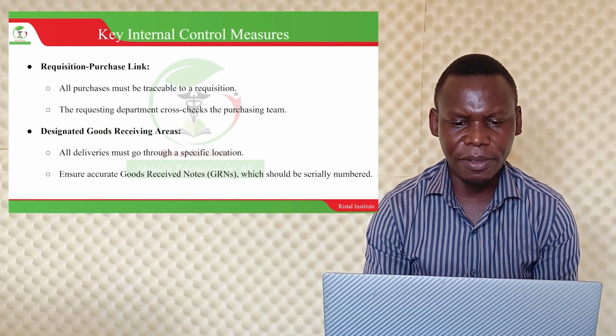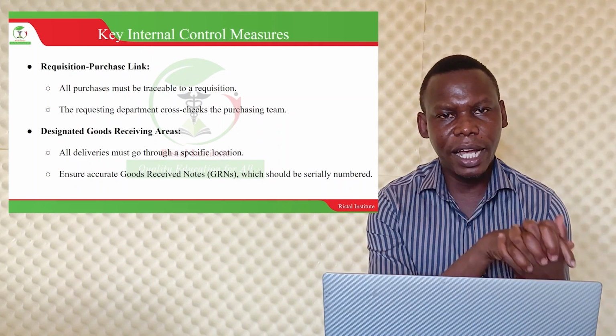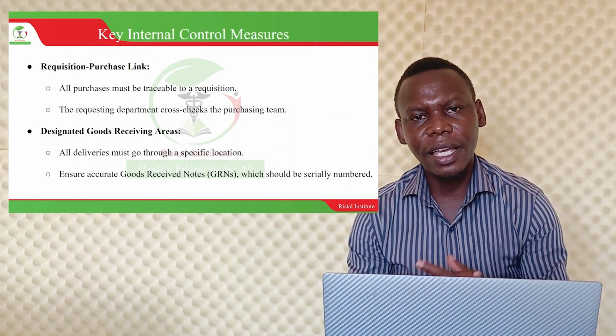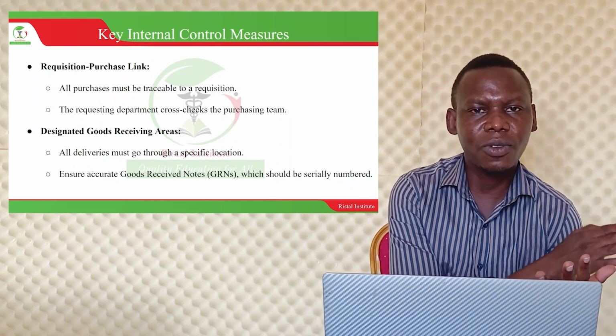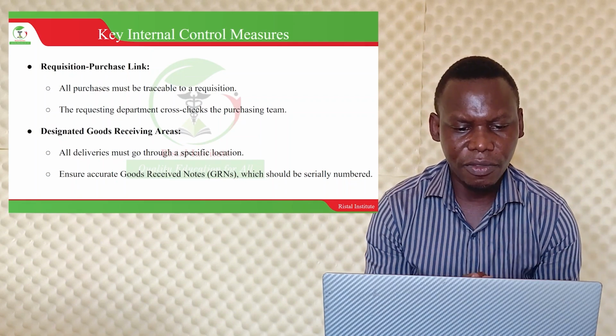Requisition purchase links. All purchases must be traceable to the request. When a product comes, there must be a trace line that takes us to where the request started from. This is very important.